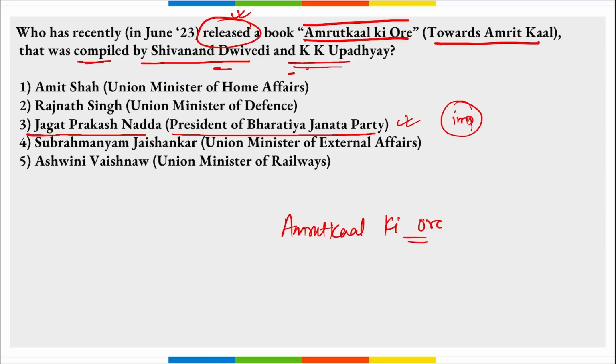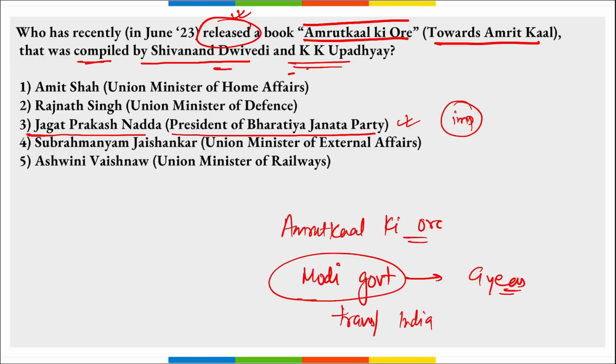Upadhyay. Correct? This book details the achievement of Modi government, correct, during the past 9 years and its contribution towards the transformation of India. So basically it was a book that talks about the achievements and all the progress that has been done during the Modi government, that is when BJP is in ruling party, right? So during his term period of 9 years, what all things has been done, for that this book Amrit Kal Ki Aur was recently released.